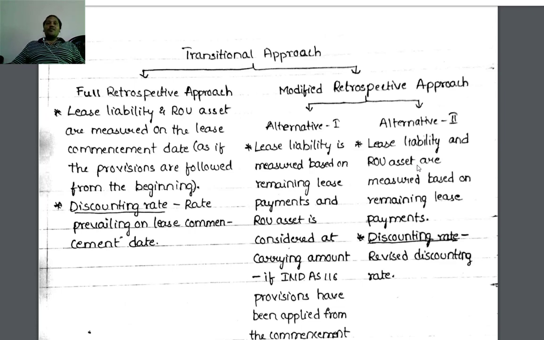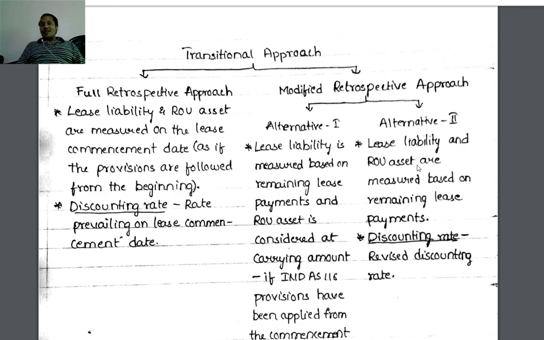In case of full retrospective approach, the Ind AS 116 provisions are applied as if they have been followed from the commencement of the lease. Then, as per those provisions, the lease liability and right of use of asset both are measured from the beginning based on 116 provisions. Whereas in case of modified retrospective approach, two alternatives are possible: alternative 1, alternative 2.